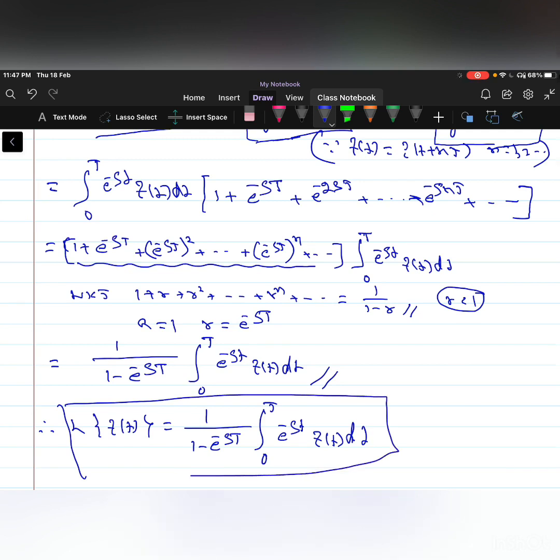So where f of t is a periodic function, then the Laplace transformation of f of t is equal to 1 by 1 minus e power minus sT into the integration from 0 to T of e power minus st into f of t dt, where capital T is the period of the periodic function f of t.